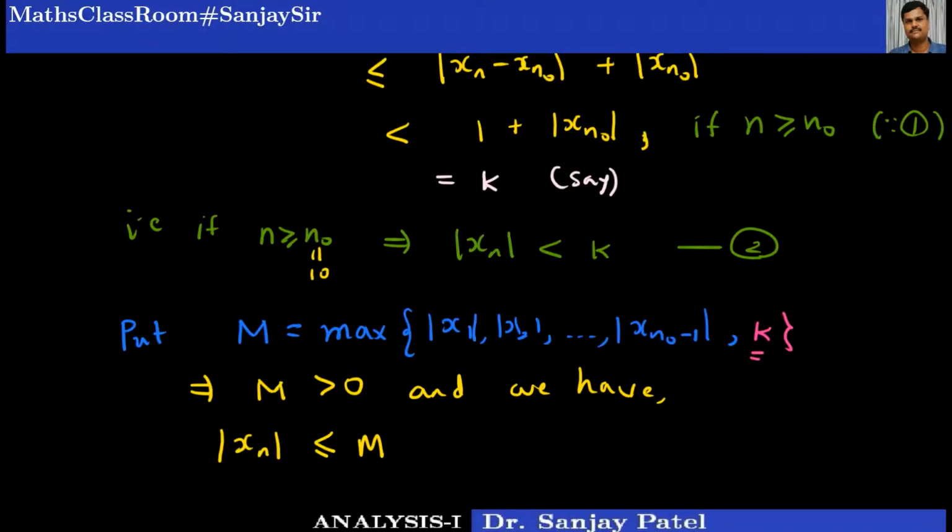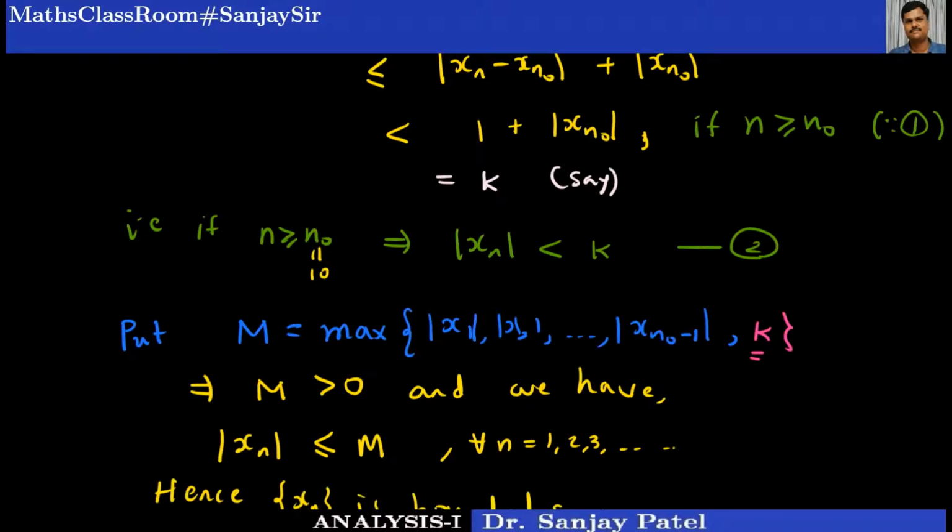So if n is from 1 to n0 minus 1, then mod of xn is less than or equal to M, which is obvious because of the definition of the number M. And for other terms, we have proved that mod of xn is less than K. So in any case, we have proved that this is true for every n equal to 1, 2, 3 and so on, and hence the sequence xn is a bounded sequence.